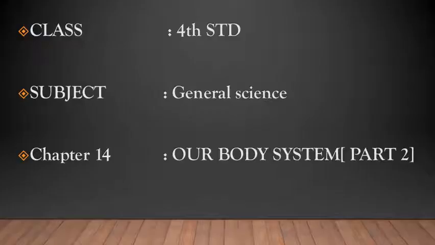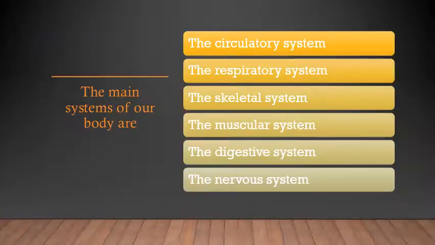The following video is for class 4, subject General Science, chapter 14, Our Body System, part 2. So in part 1 of this lesson, we learned that our body functions in a very specific way and it has many different actions that go on in our body. So one organ cannot do all these actions. So we have different organ systems in our body.